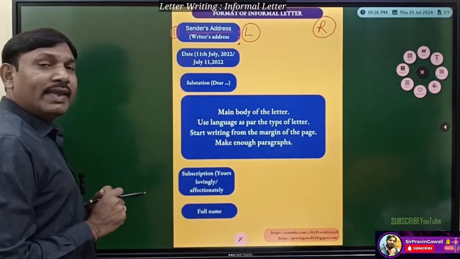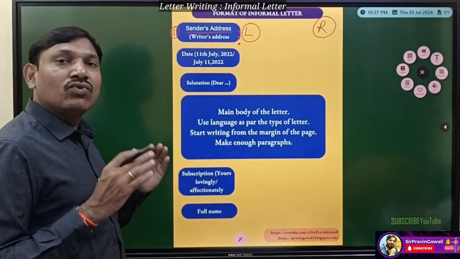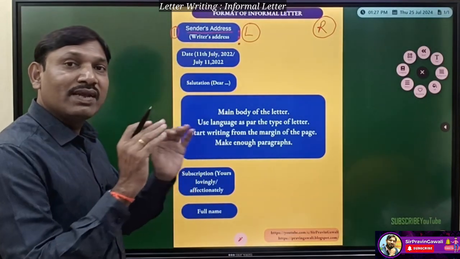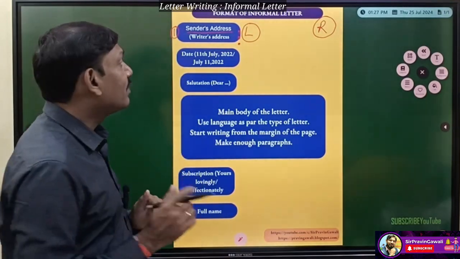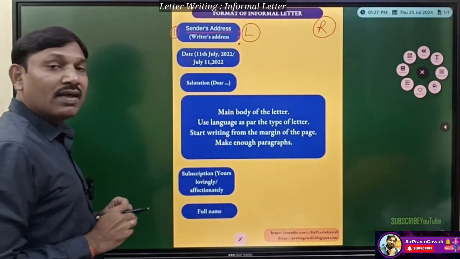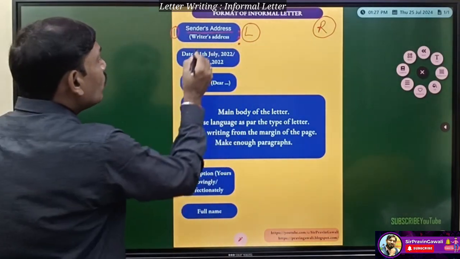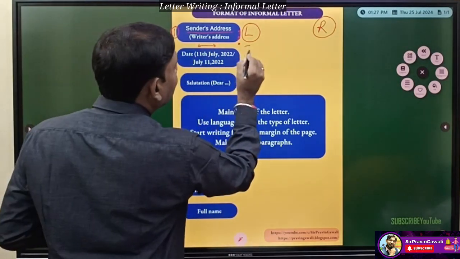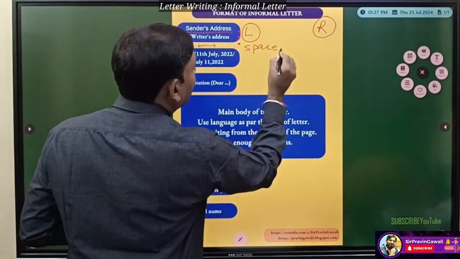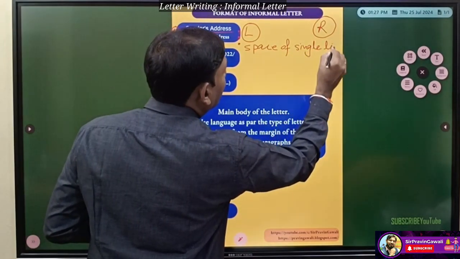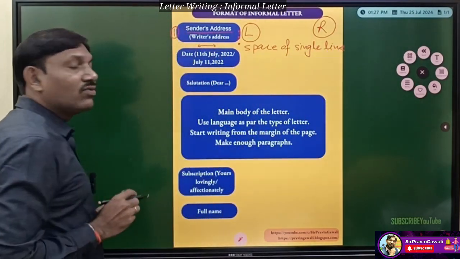Now students, while writing an email, sometimes we do not give a comma, or a full stop. While typing an email we can use that kind of format, but here we have to use commas after each line of the address. Then after that we have to leave one line, a space of a single line. Understood?